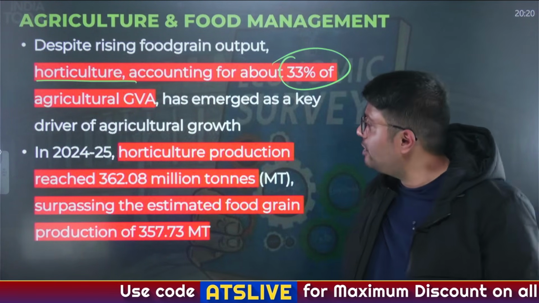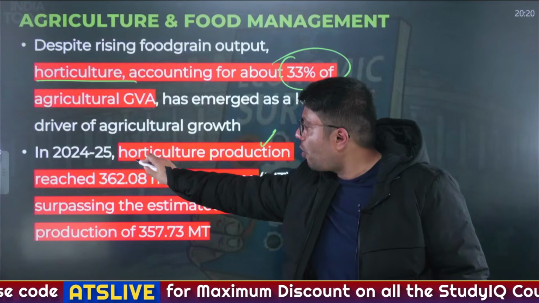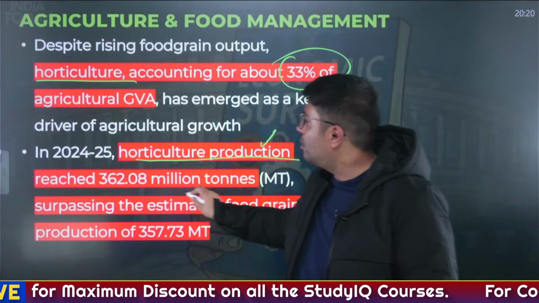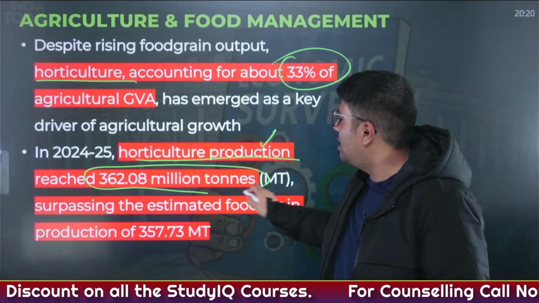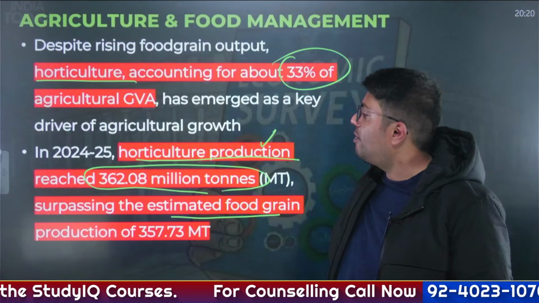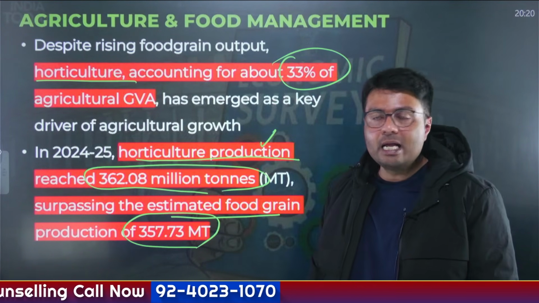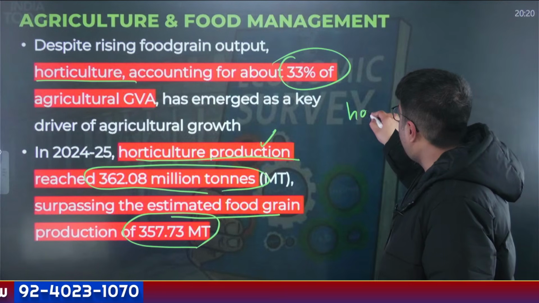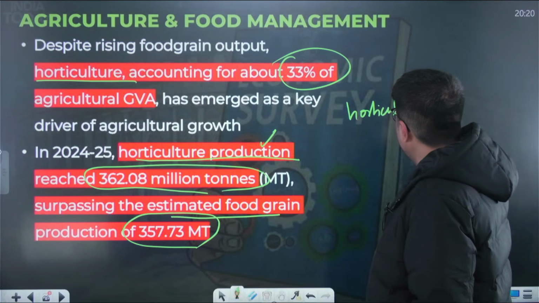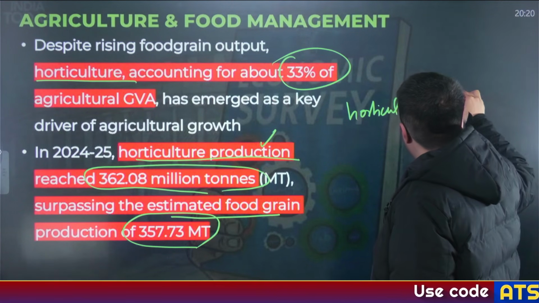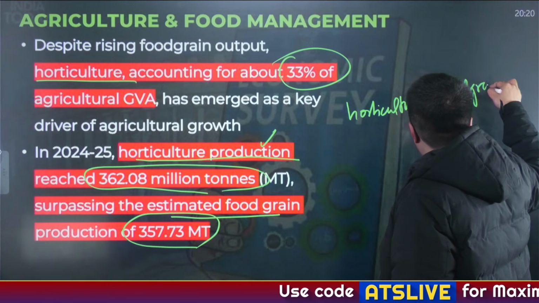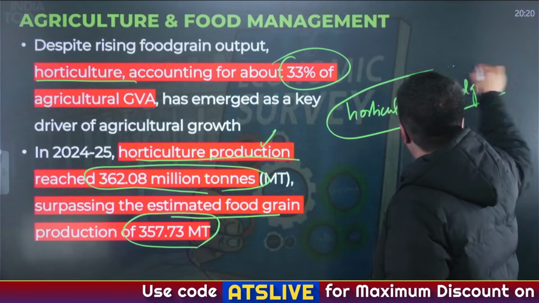And you will be surprised to know, last year, the total horticultural production in India was 362 million metric tons, which is more than the estimated food grain production of 357.73 million tons. So production in horticulture is more than production of food grain.